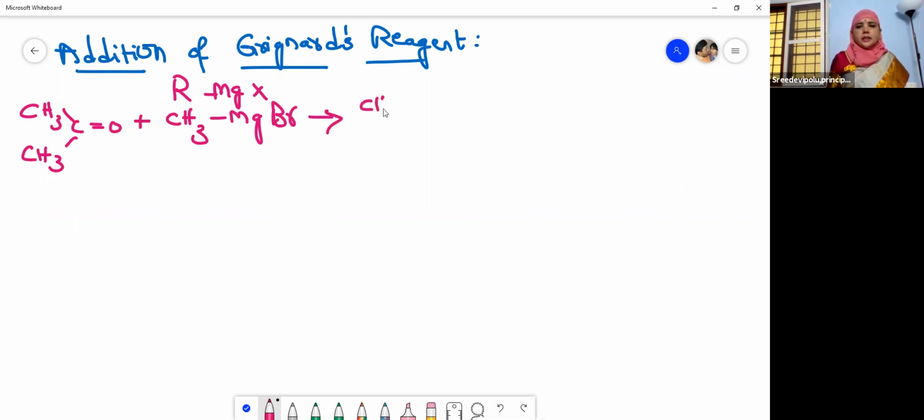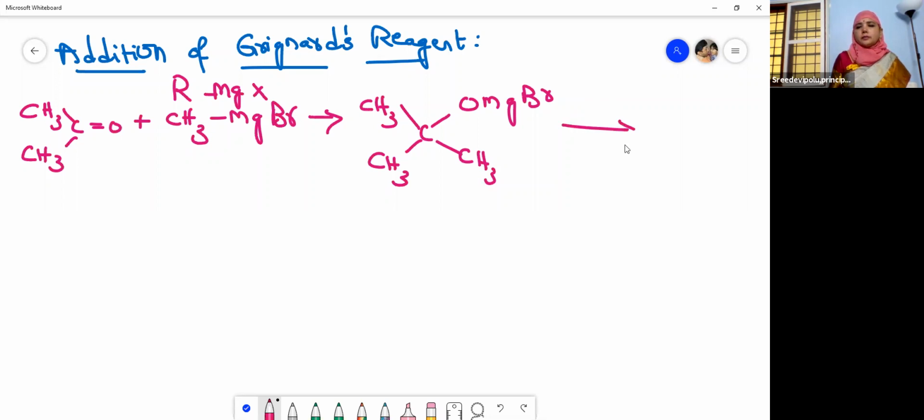So this is CH3, this is a C, this is CH3, isn't it? This is our OMgBr. Please see carefully, just observe carefully where I am adding the compounds, right? I have added the MgBr to oxygen. And what is left? Methyl group is left, isn't it?